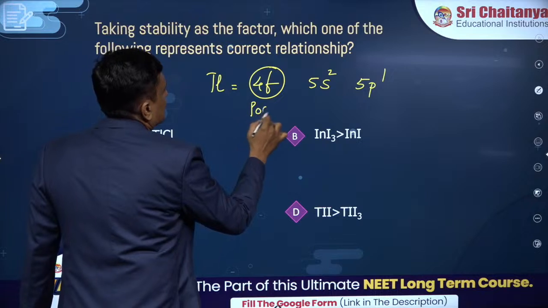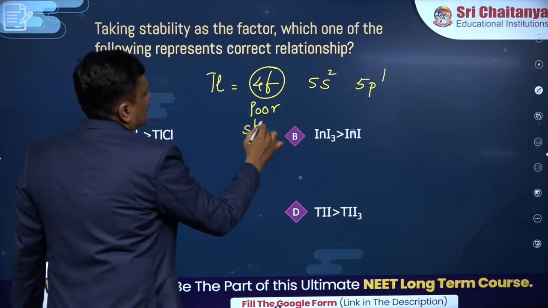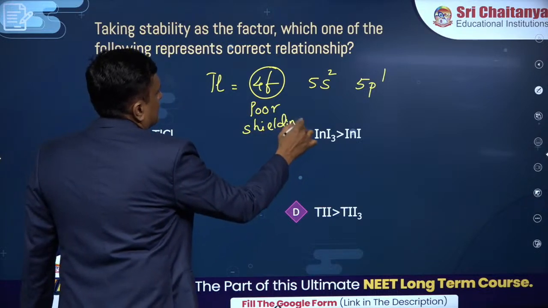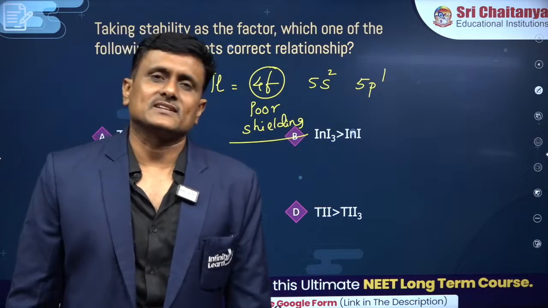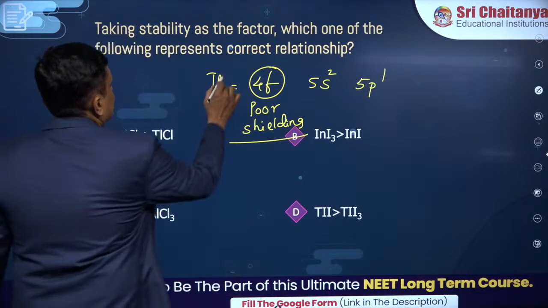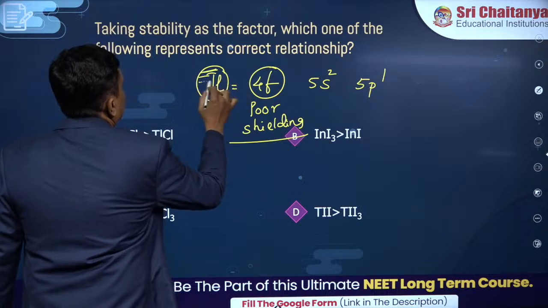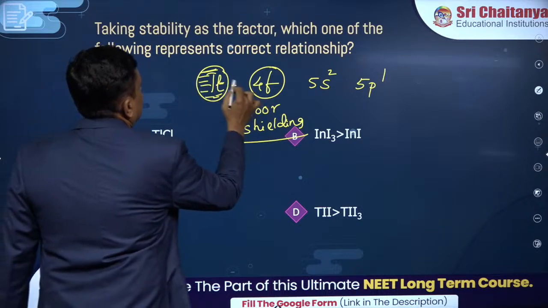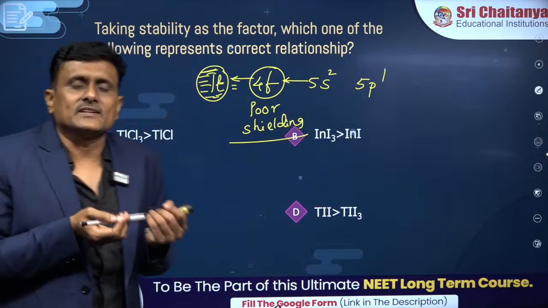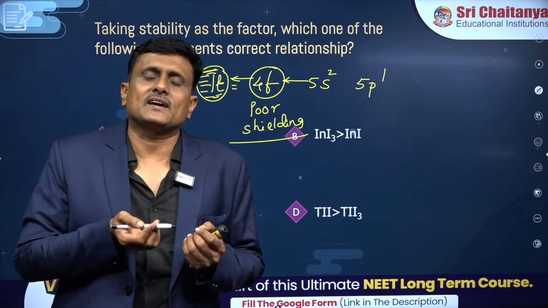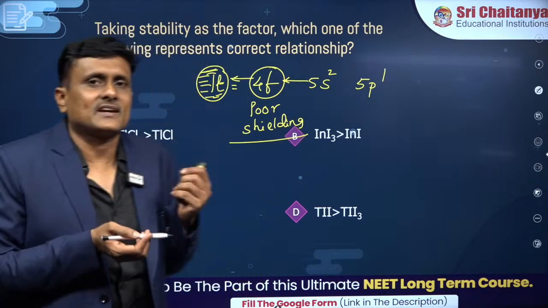We have studied, right? This shows very poor shielding effect. Because of that poor shielding, the nucleus of thallium will hold these two electrons very closely to itself. Nucleus of thallium will hold these two electrons very tightly.